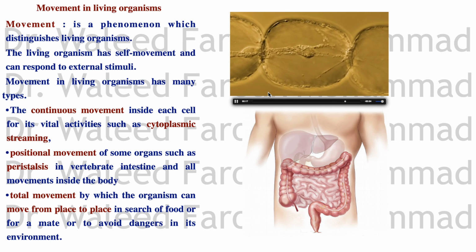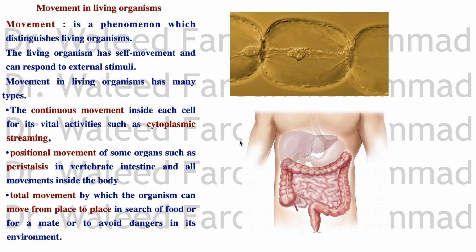We have another type of movement called the positional movement. Positional movement, الحركة الموضعية يعني, of some organs like the peristalsis, الحركة الدودية اللي موجودة في الأمعاء. Some organs show the peristalsis in the vertebrate intestine, and all movements inside the body are considered positional movements. So continuous movements occur inside the cell. Positional movement is of some organs, okay? It's produced by organs, like the peristalsis, the one you can see in the movement of the intestine inside the human body.